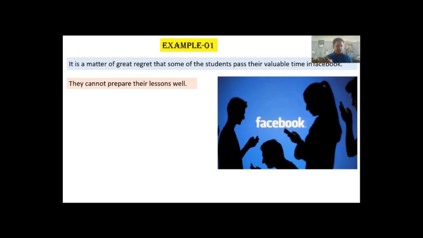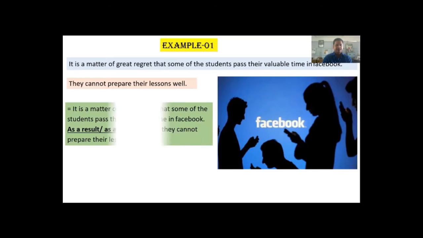You have to try to find the proper sentence connectors, that is words or phrases that express result or consequence. Here I have used as a result or as a consequence to connect the first sentence with the second sentence.